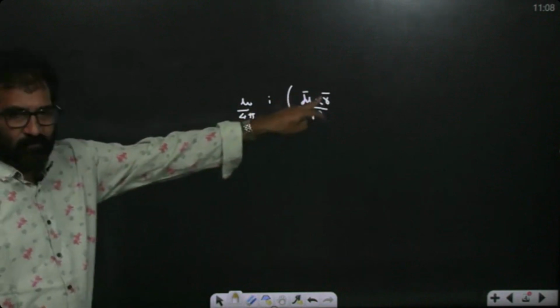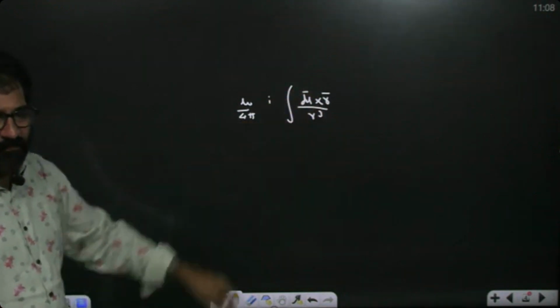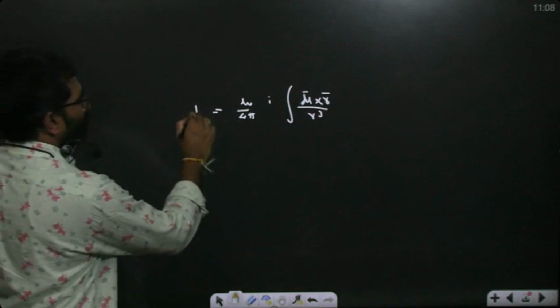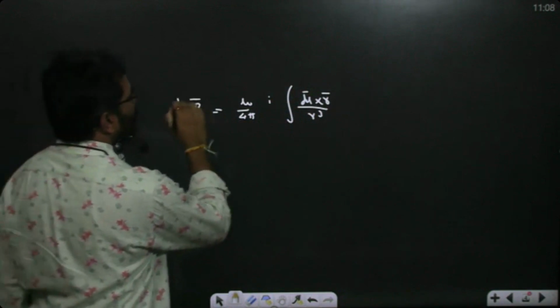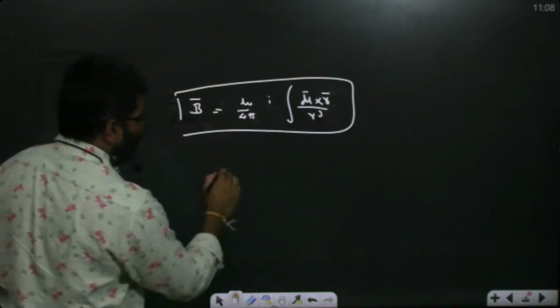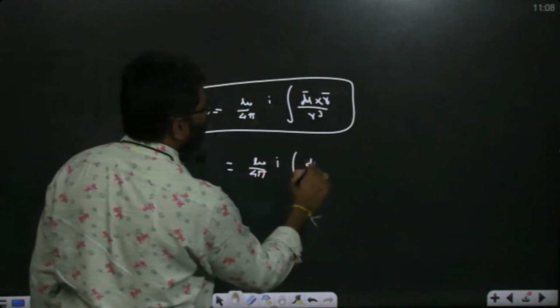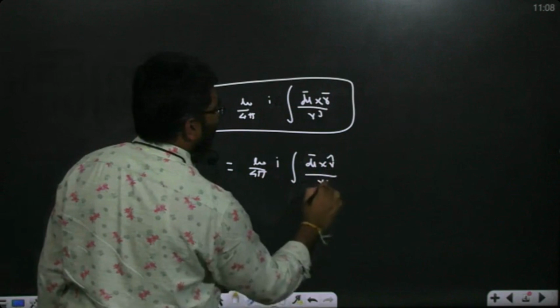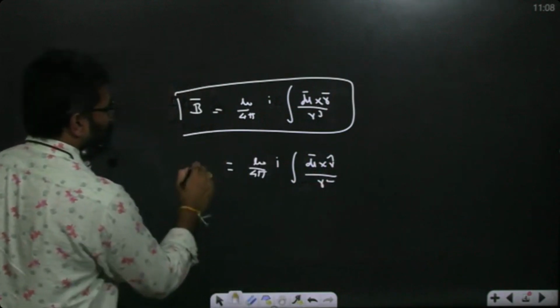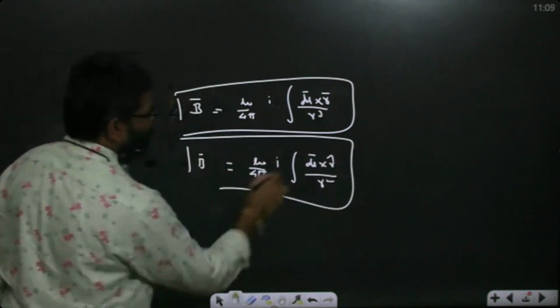Here r bar by r is r cap, so r square will come. The magnetic field at any point will be like this: mu naught by 4 pi I dl bar cross r cap by r square. This is B bar. So r cap is given, r bar is given.